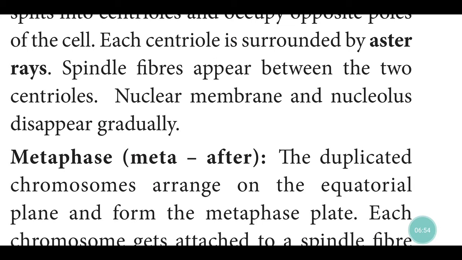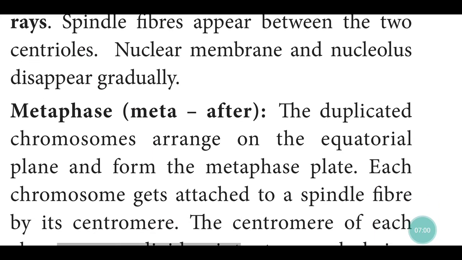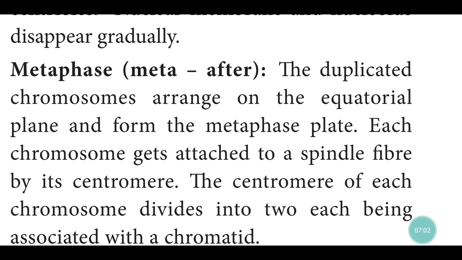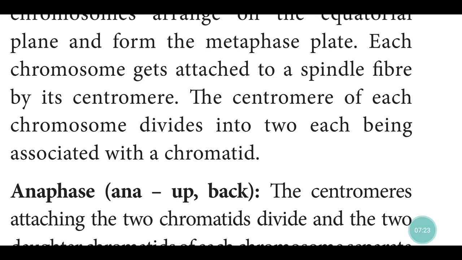Next, metaphase. Meta, after. The duplicated chromosomes arrange on the equatorial plane and form the metaphase plate. Each chromosome gets attached to a spindle fiber by its centromere. The centromere of each chromosome divides into two, each being associated with a chromatid. What is chromatid? Those finger-like projections inside the cell, that is called chromatid.